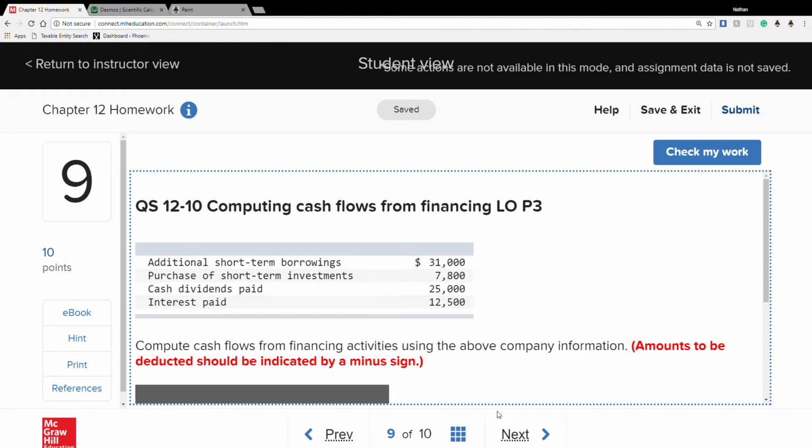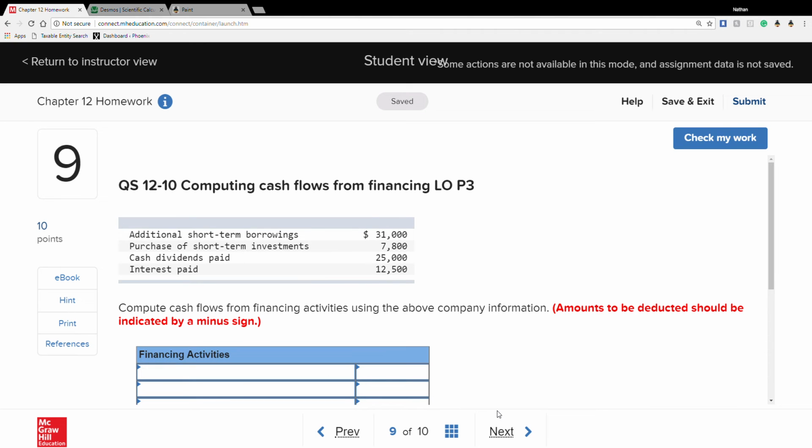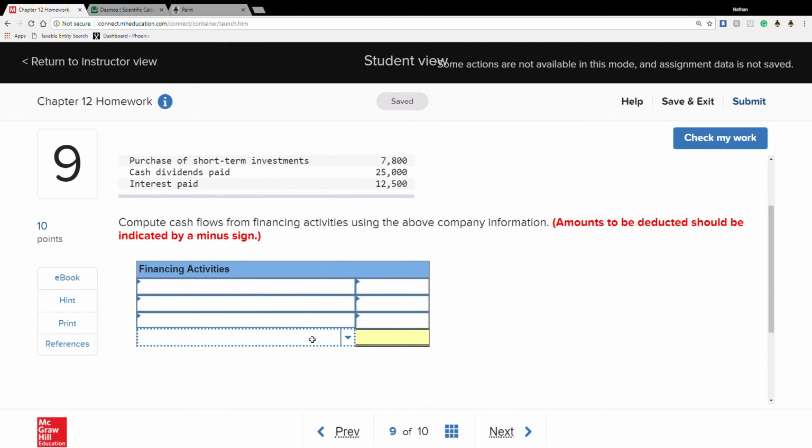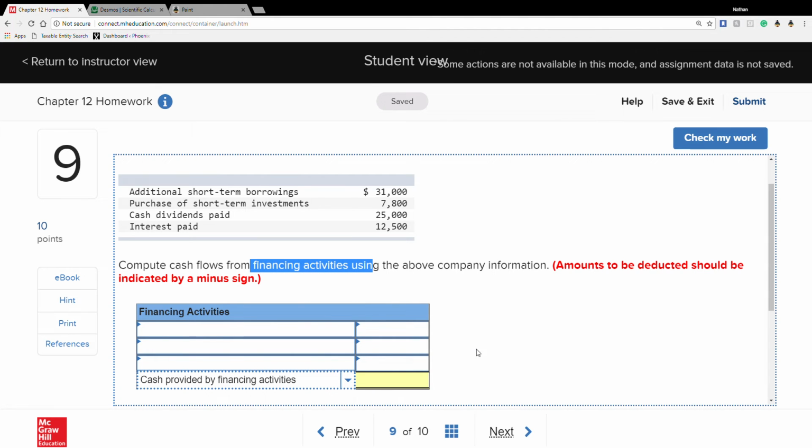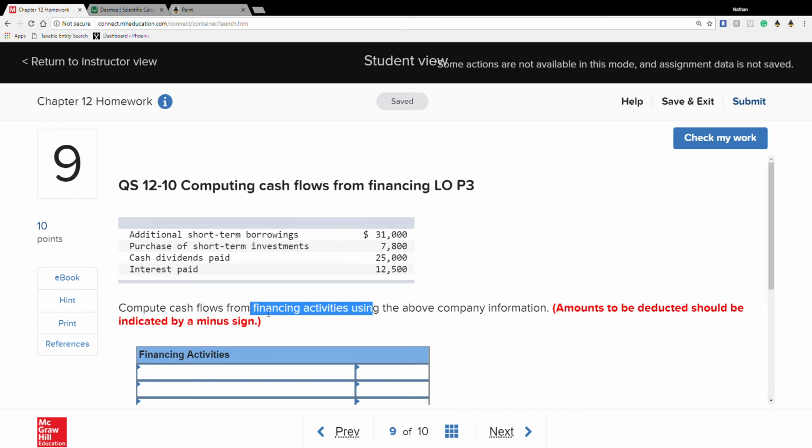Let's head to question number 9. Alright. So now we deal with financing. Okay. So following financing activities, let's just start off. Cash provided by financing activities, right there in the total, because it's all financing activities already. So all we're going to be looking at is probably dividends being paid, anything dealing with dividends, and anything that's really borrowing money from people. That's a good financing right there.